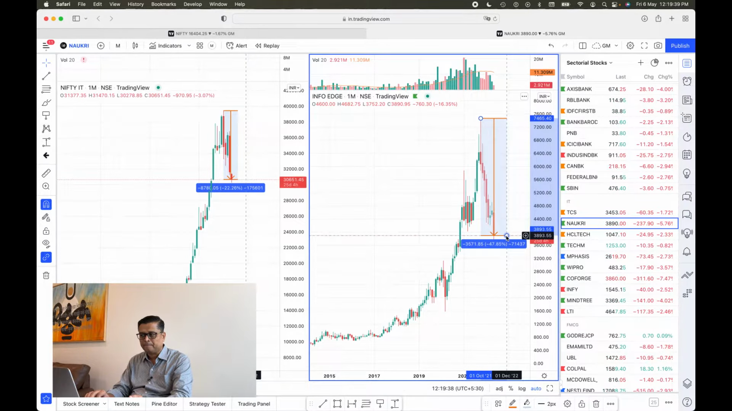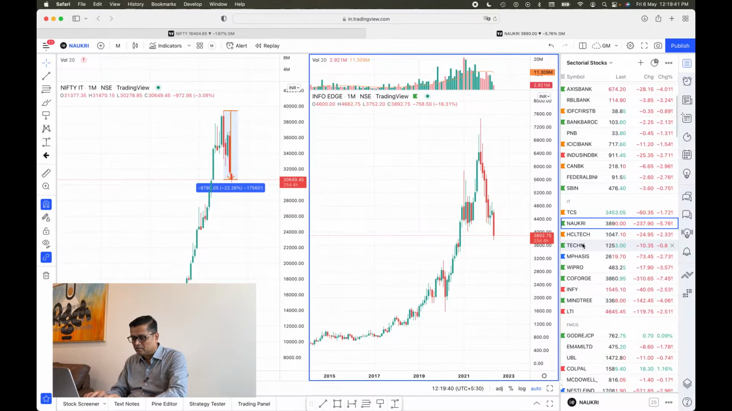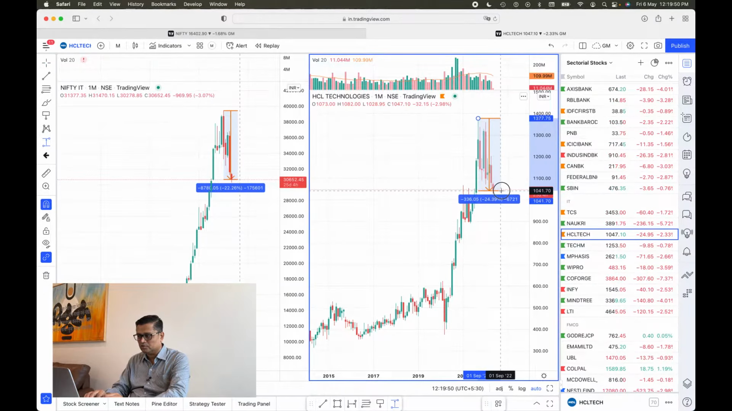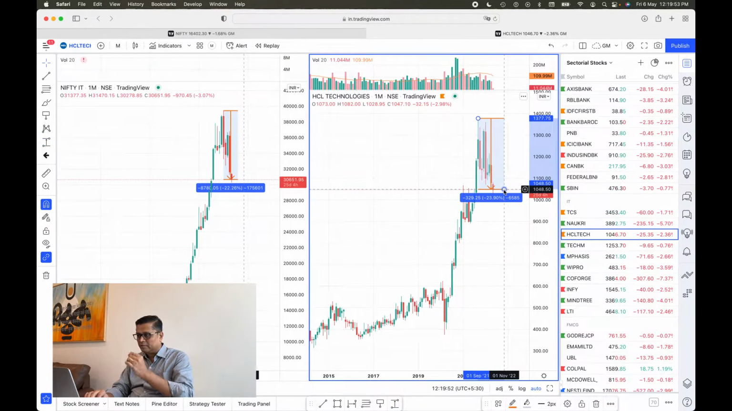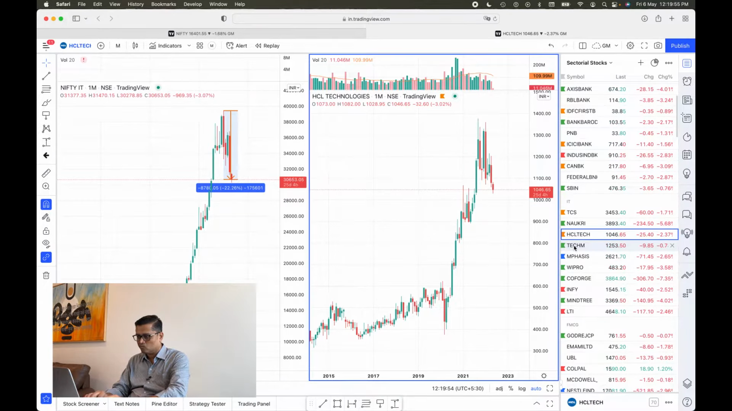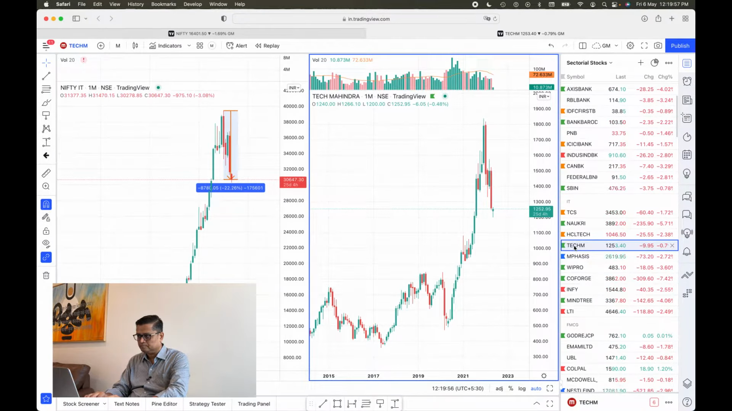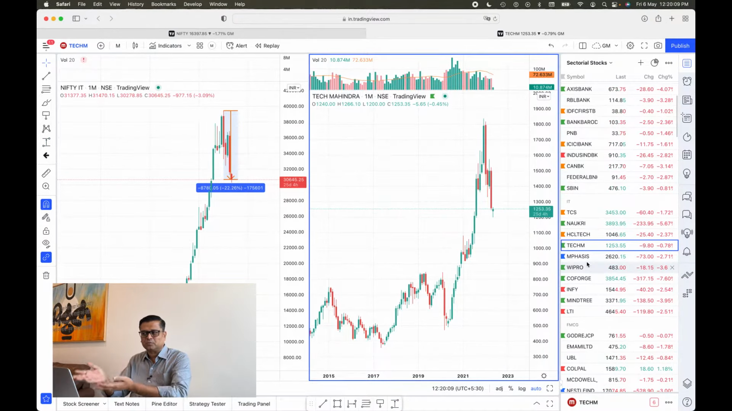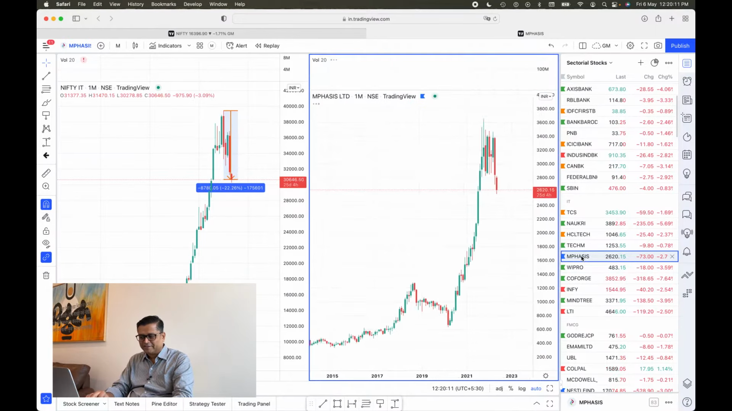HCL Tech, maybe this can be one of the stocks which is not so much an underperformer. 23% more than Infosys. So I will not go for this. Tech Mahindra, so here Tech Mahindra is about 31%. So, no. See, majorly the index has underperformed as compared to Nifty because all these component stocks are not doing great. It's a simple logic.